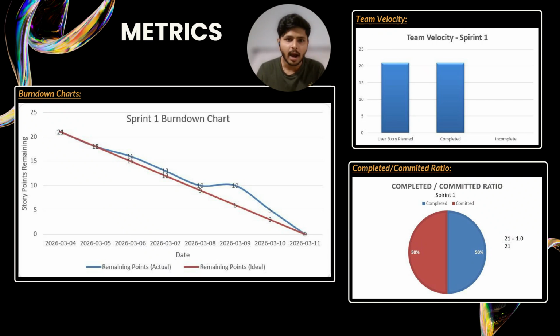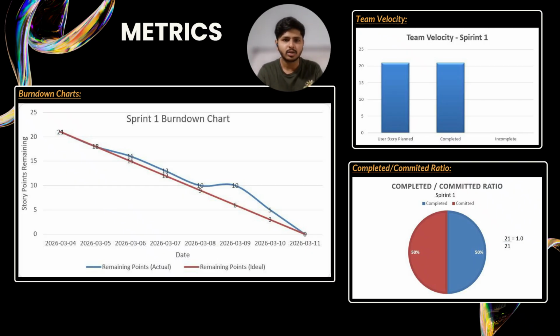So now I want to highlight the key metrics of sprint 1. These metrics help us understand how we planned, how efficiently we executed, and how closely we stayed aligned with our sprint goals. First you see is the burn down chart.